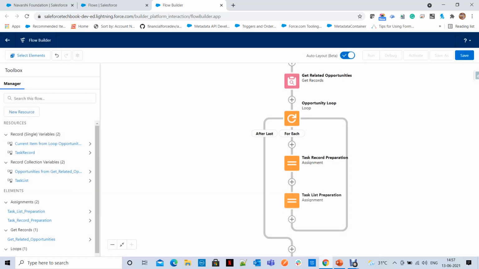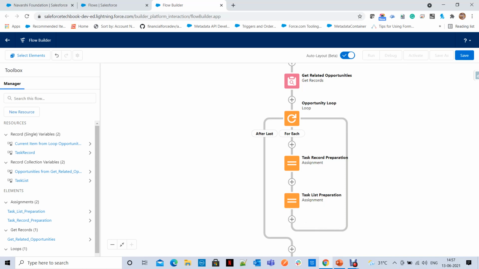Done. So what we did, we collected related opportunities based on the account record ID, and we created a loop for all the opportunities. For each opportunity, I created a task record with the help of the task record variable, and after that every task record I am adding to the task list variable.